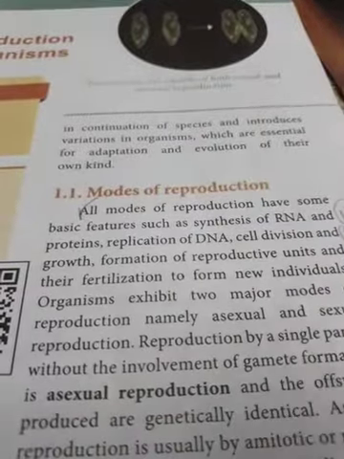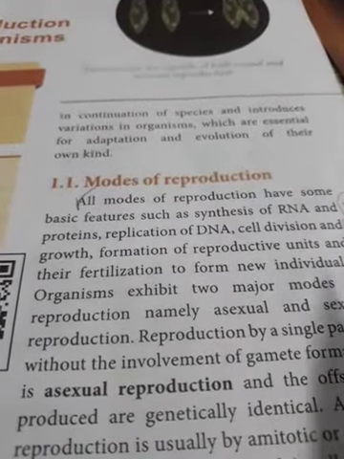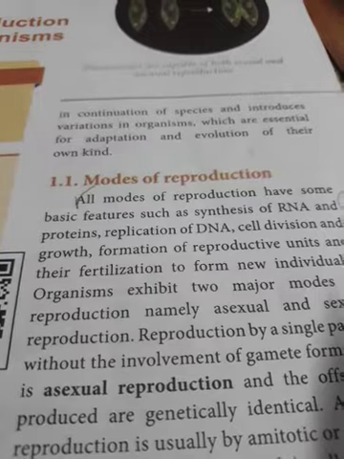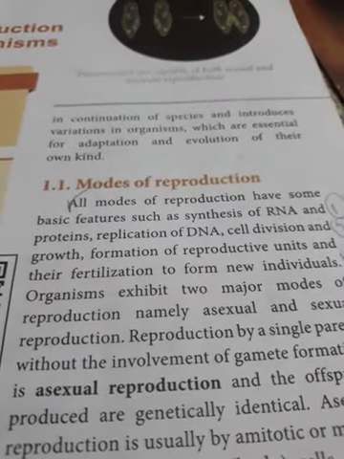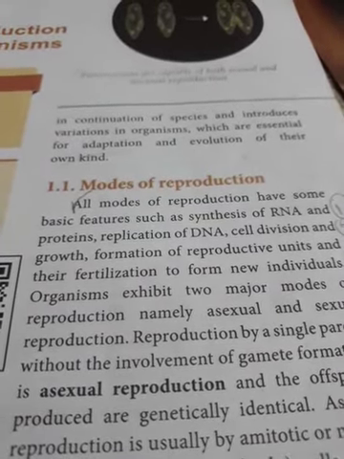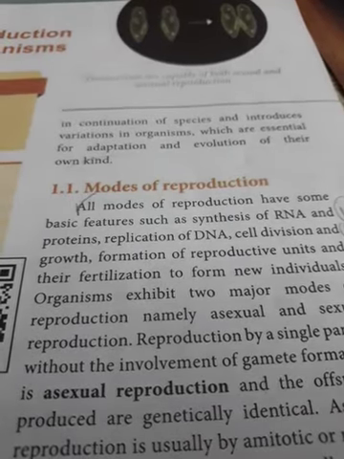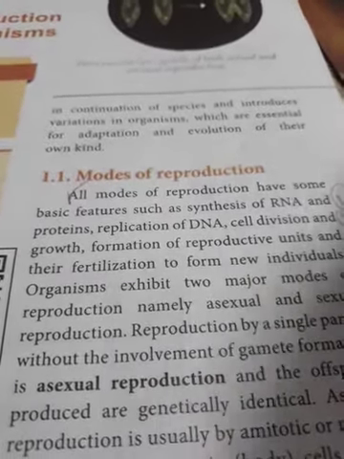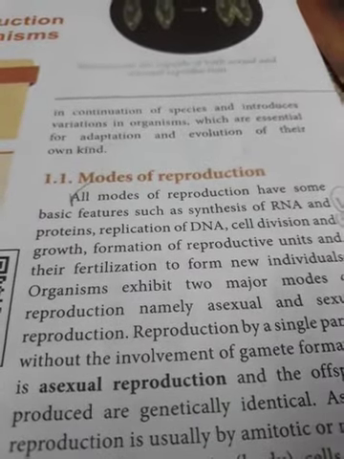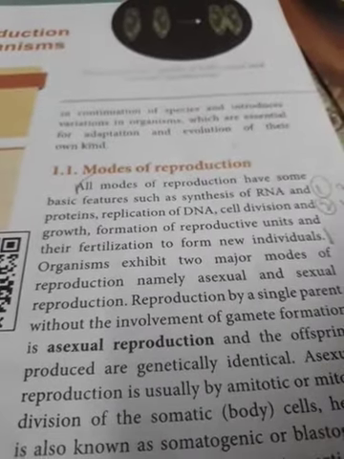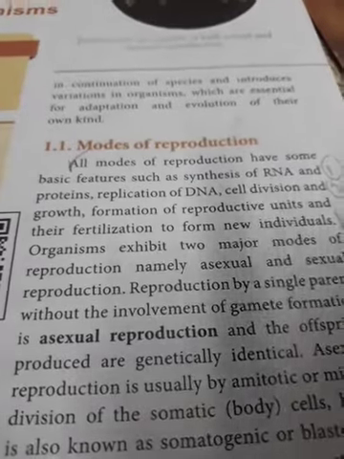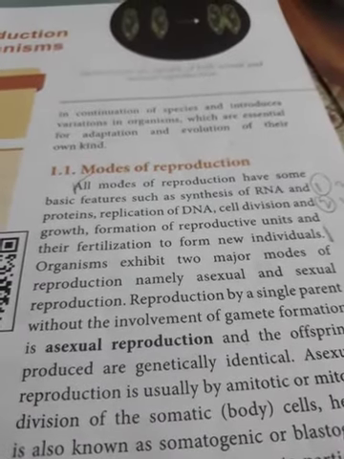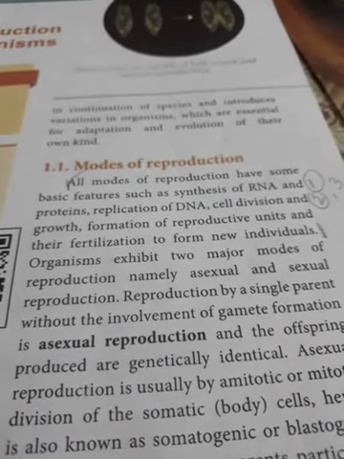Whether it is asexual or sexual, all these stages are there: synthesis of RNA and protein, replication of DNA, cell division and growth, formation of reproductive units, and fertilization, which leads to the formation of new individuals.